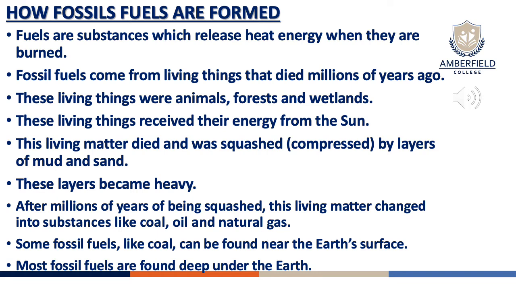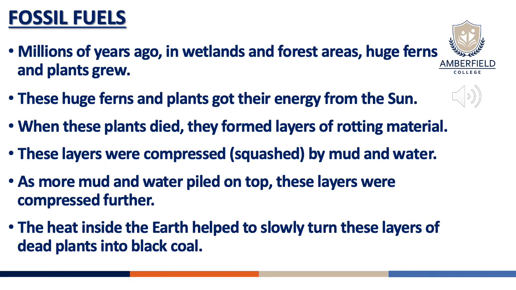Now that you have a little bit of an understanding of how fossil fuels are formed, later on in this video you will see 4 different pictures of how fossil fuels are formed and how they look in the different layers. When we have a deeper look at fossil fuels, we need to remember that millions of years ago, in wetlands and forest areas, huge ferns and plants grew.